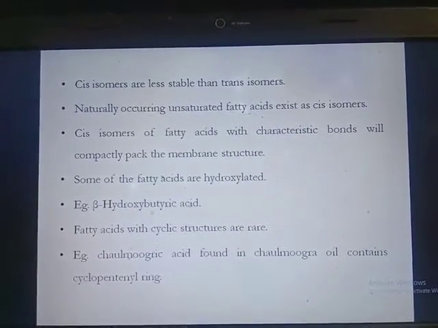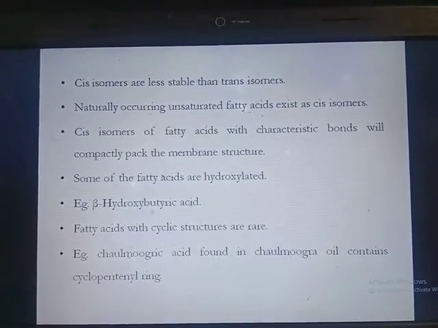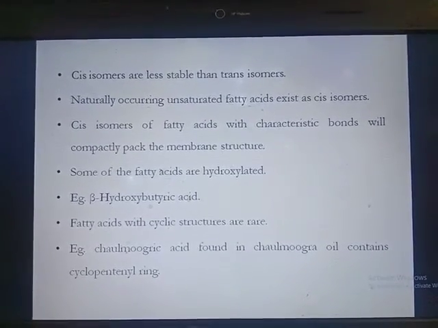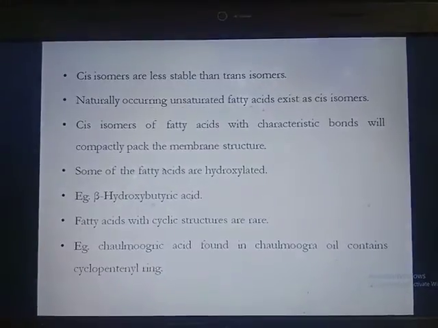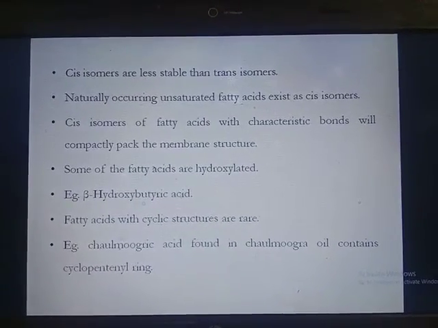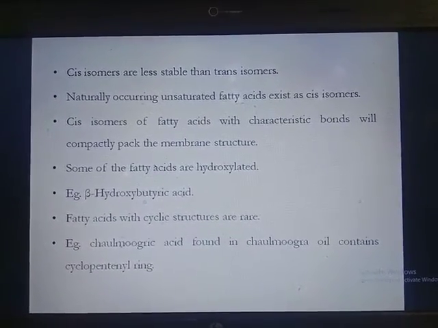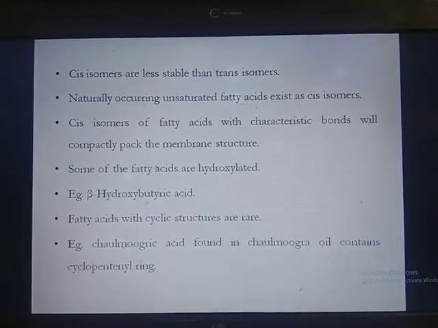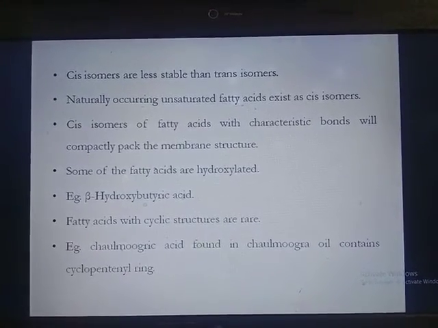Some of the fatty acids are also hydroxylated, for example beta hydroxybutyric acid. Fatty acids with cyclic structure are rare. For example, chaulmoogric acid found in chaulmoogra oil, which contains a cyclopentenyl ring, which is a cyclic structure.